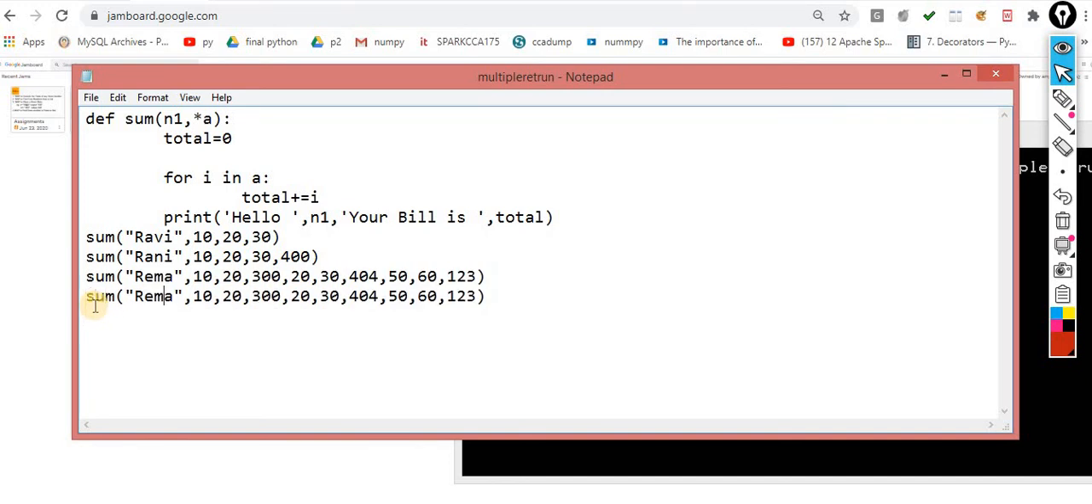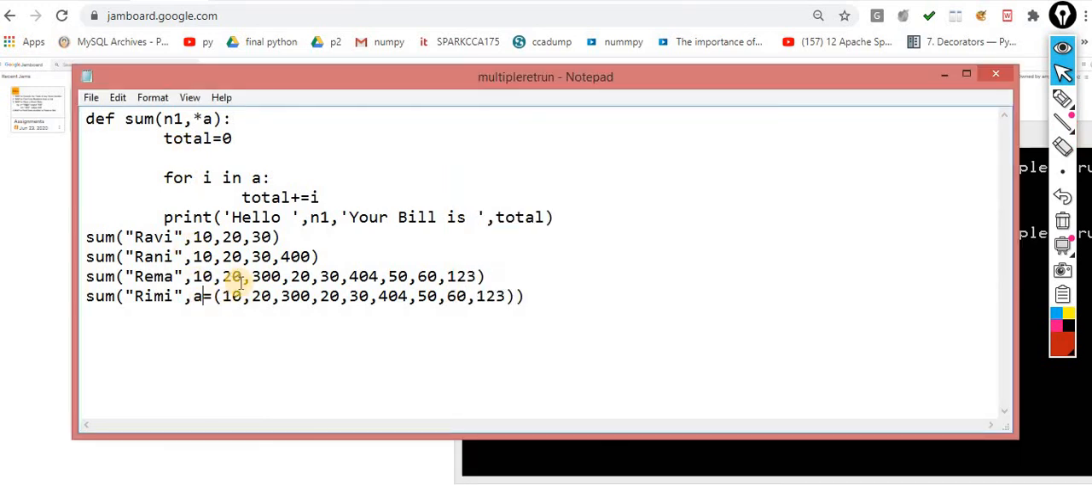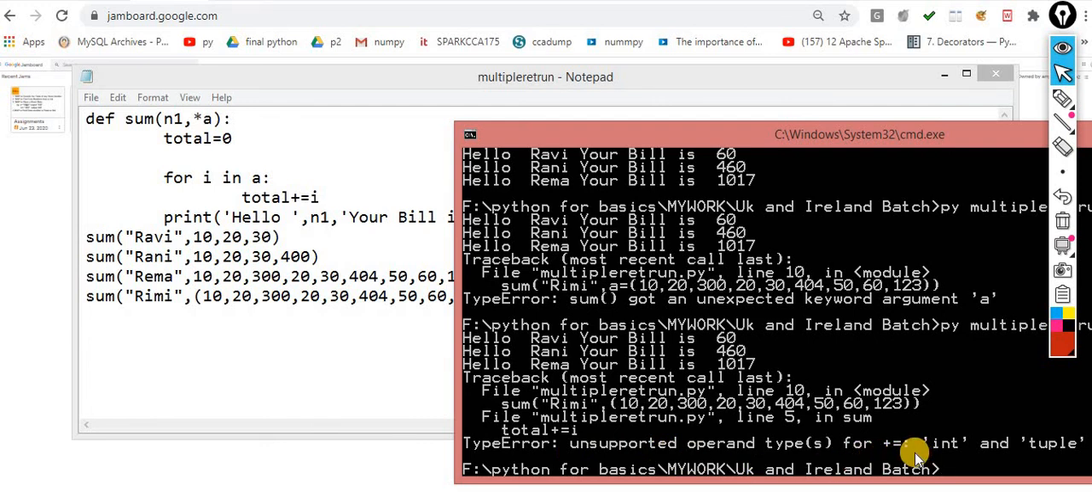Okay, this time Rimi, and this time I am passing it like a tuple. So A is equal to this one. I think it should work fine. No: got an unexpected keyword argument A. Okay, so this is not feasible. This type of scenario is not feasible, but if you pass it like this, I think it will work fine. No, again it's not supported. One second. Okay, so it's not supporting.